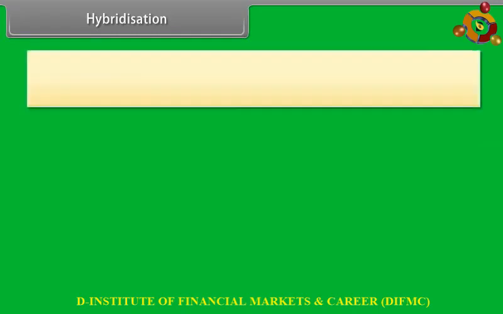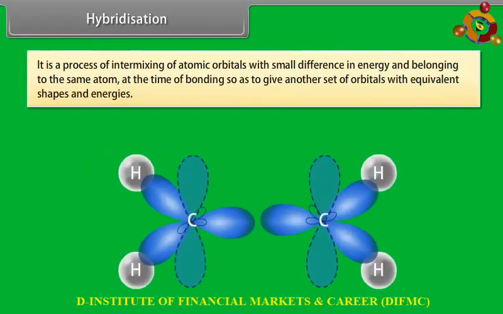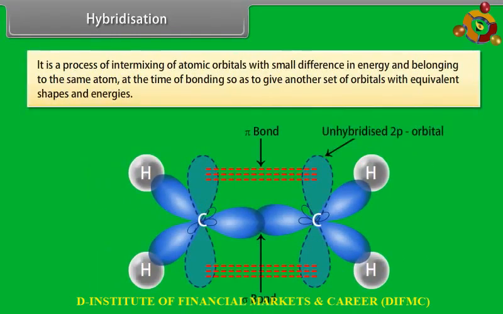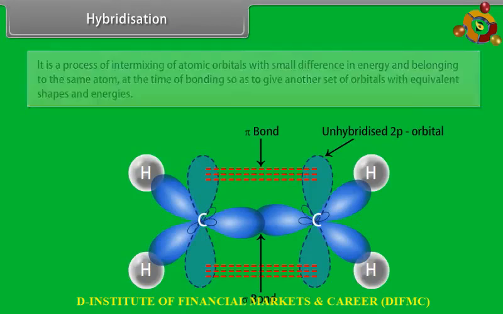Hybridization. It is a process of intermixing of atomic orbitals with small difference in energy and belonging to the same atom at the same time of bonding, so as to give another set of orbitals with equivalent shapes and energies. Different types of hybridization depend upon the type of atomic orbitals which are used for intermixing.